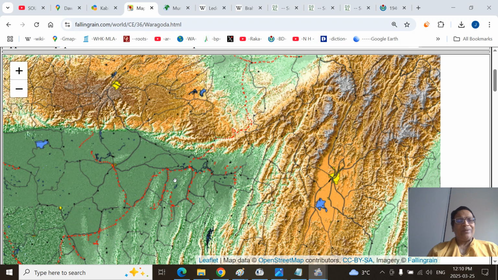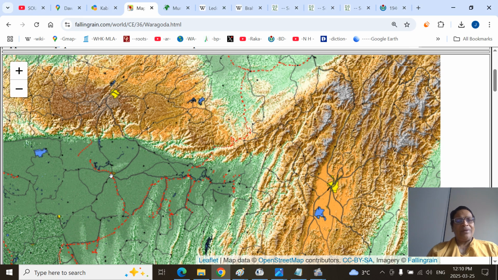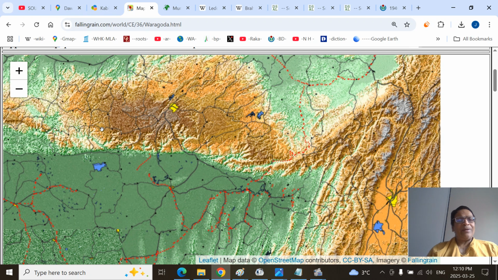Badarpur is a junction. So this is the railway junction, Badarpur. And from there, the river separates, the northern part is Surma, the southern part is Kushiyara. This is the Sylhet region or Srihatta region or Sribhumi region, as Vishwakavi Rabindranath Tagore called it. All of a sudden the Meghalaya Plateau rises from the Bengal plain. That's called the Dauki fault. I will show you another place, Dauki River, Dauki Gorge. This is the Dauki fault.